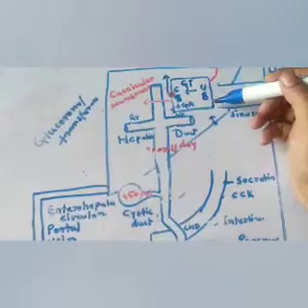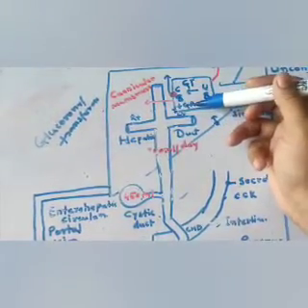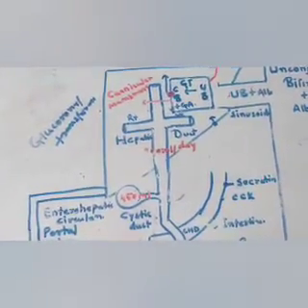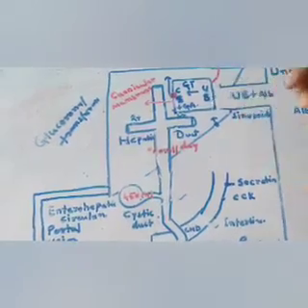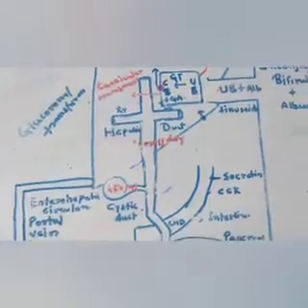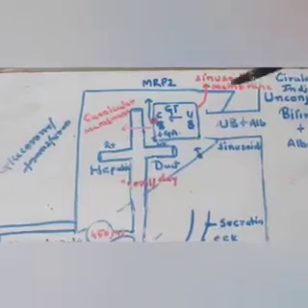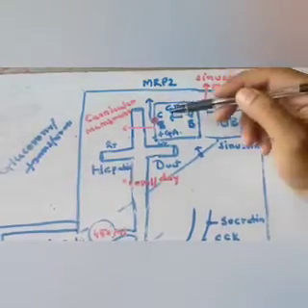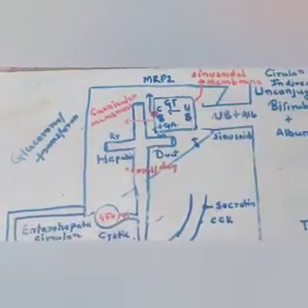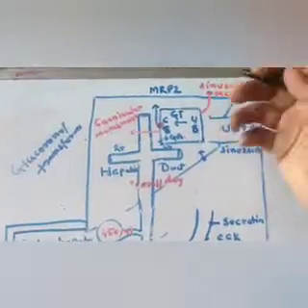Similarly, unconjugated bilirubin is lipid soluble, but now after the addition of glucuronic acid, this conjugated bilirubin has become water soluble. First it was not water soluble, it was lipid soluble, it was alcohol soluble. So if it was not water soluble, it was not excreted out. But now after the addition of glucuronic acid, it has become water soluble, and hence now this can be excreted out.